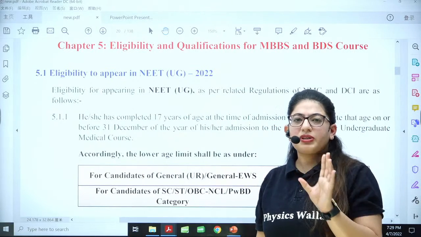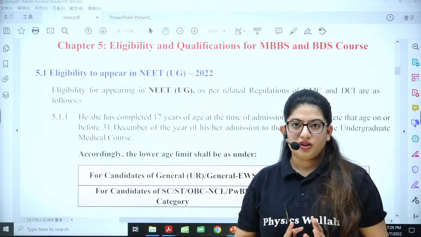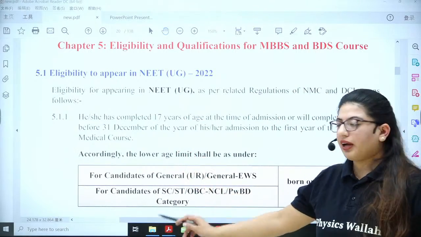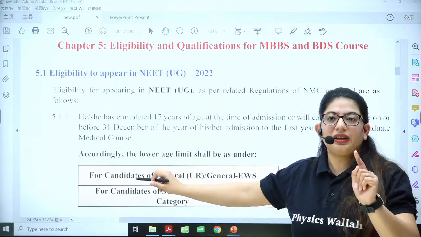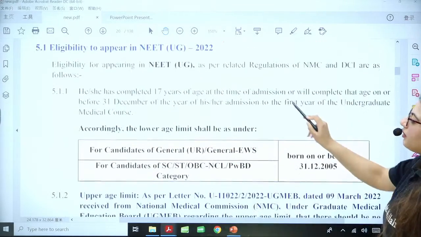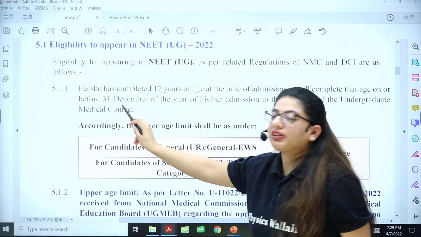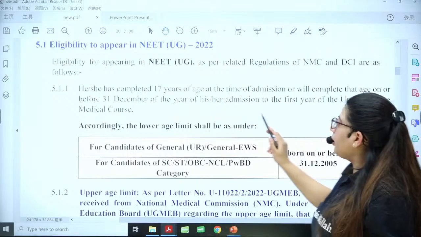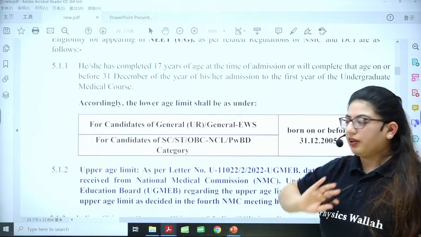At that time, you should be 17, or before December, you should complete your 17 years of age. It's completely written here. He or she has completed, not going to be, completed 17 years of age at the time of admission, or will complete that age on or before 31 December, or during the first year of the undergraduate medical course.